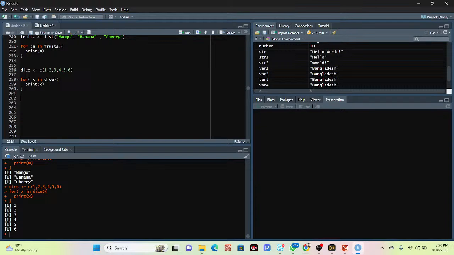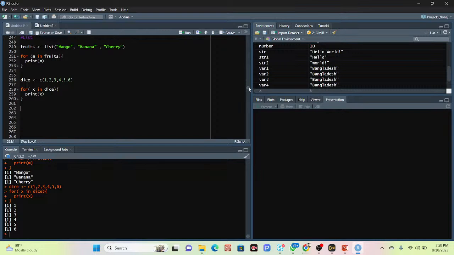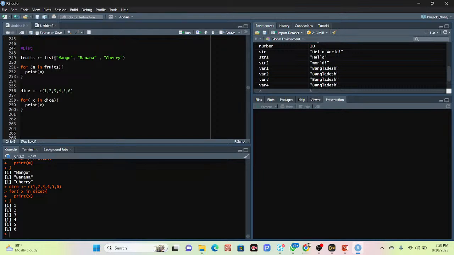This time, we are also applying the break function in the for loop. Suppose this time I make the list of all of those fruits. You can see it shows all of those fruits, mainly 3 fruits. But I want to use the break function here.